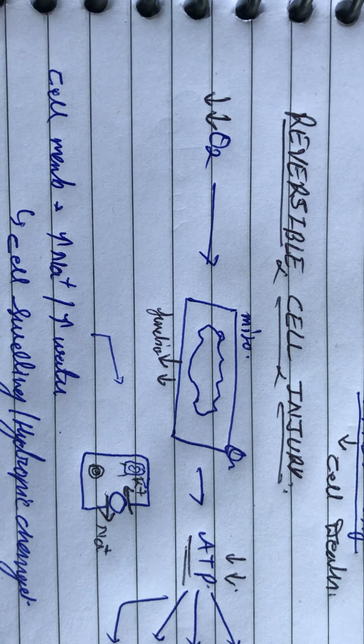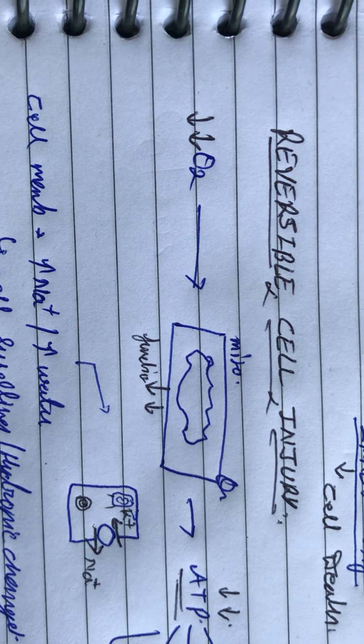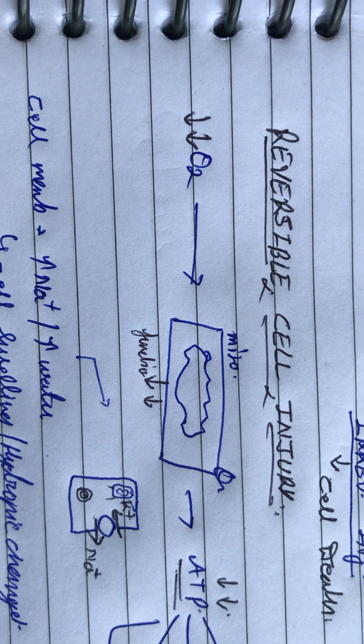So the cell membrane has increased sodium ions. Where sodium increases, water will increase. If the concentration of sodium increases, the concentration of water increases.